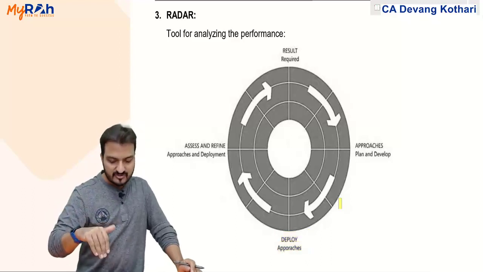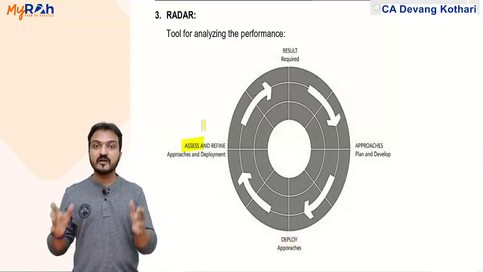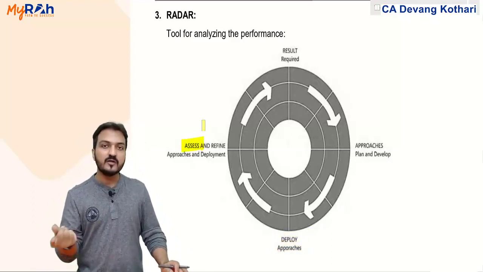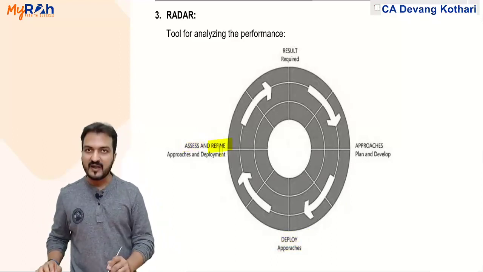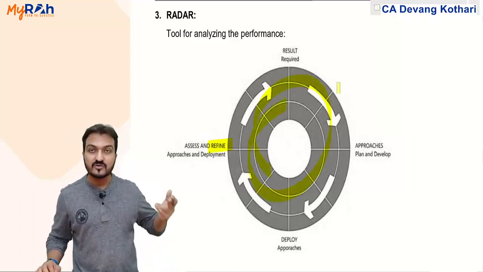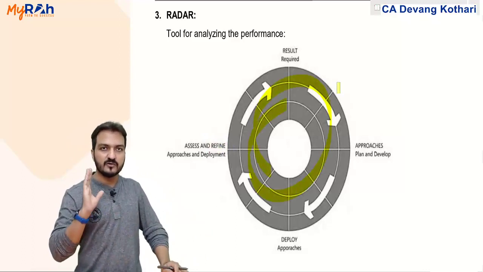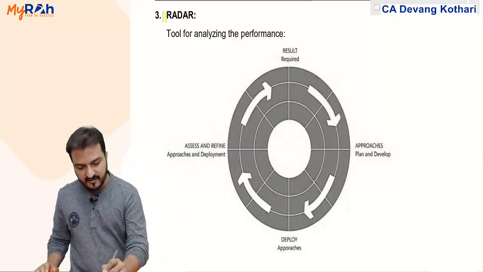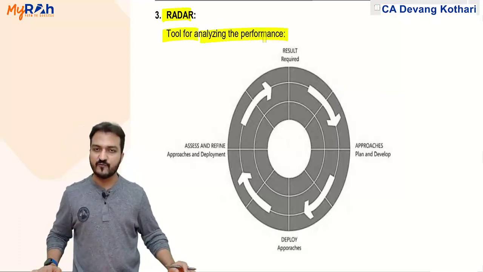After implementation, you assess. Assess means check whether the plan is working or not. If working, good. If not working, refine the plan and go again. That is a circular route. This signifies your entire EFQM model. This is called RADAR. It is a tool for analyzing the performance.